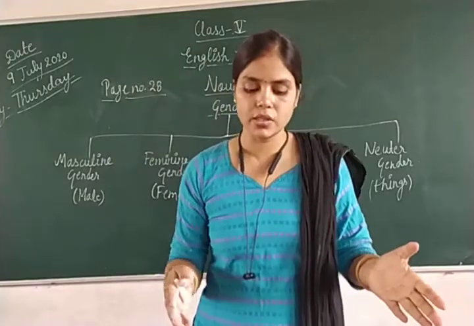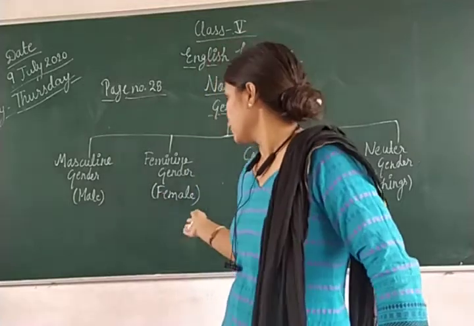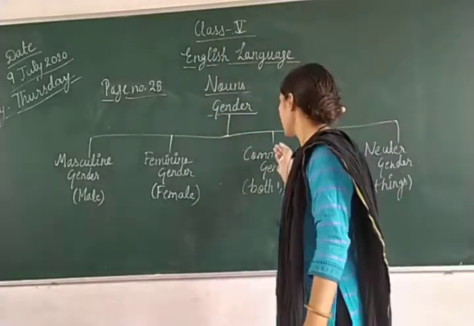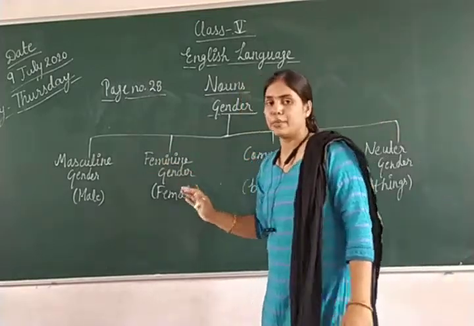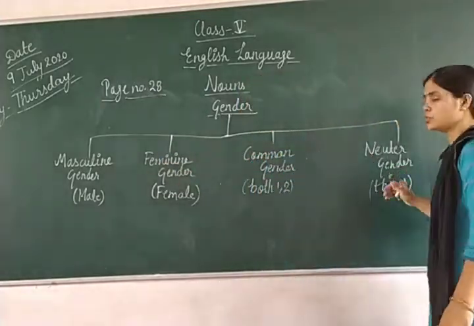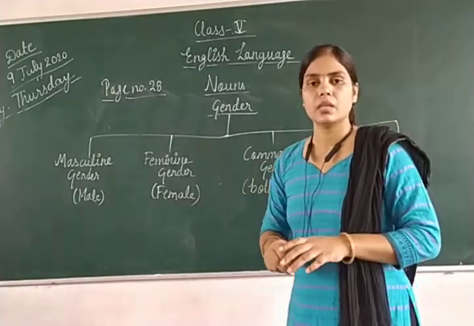So you know that masculine gender is used for a male, feminine gender is used for a female, common gender is used for both male and female, and neuter gender is used for things, which is non-living things.